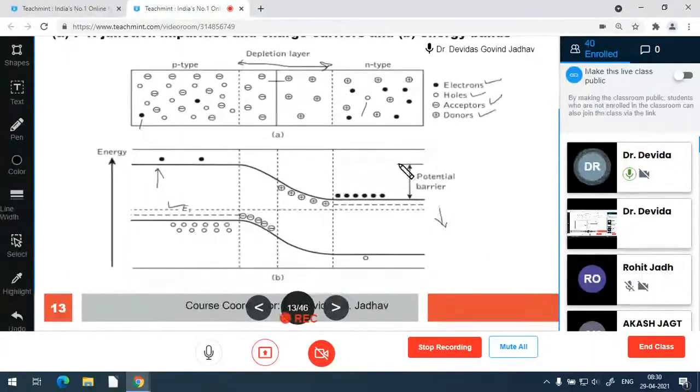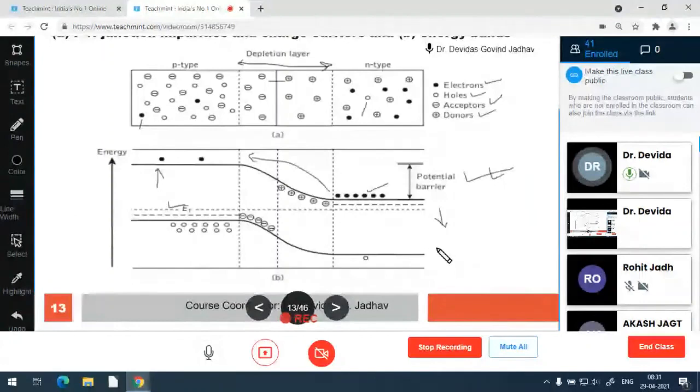So a potential barrier arises from the difference in the conduction energy states of P and N. From the N side the free electrons cannot travel directly to the P side because of this difference in potential. This is called the potential barrier.